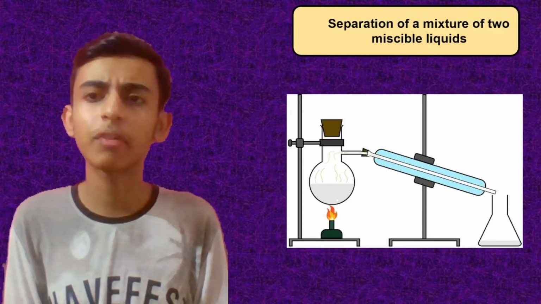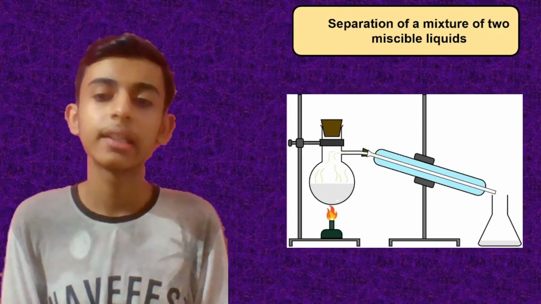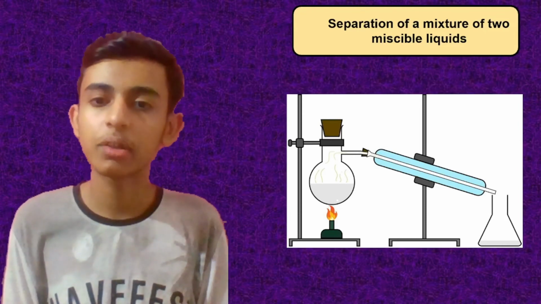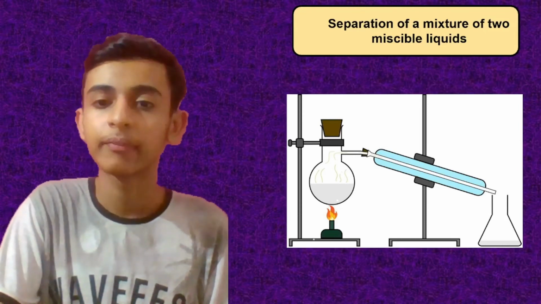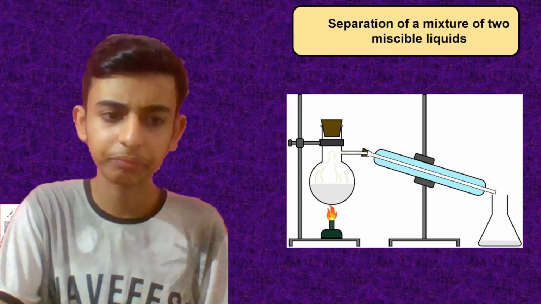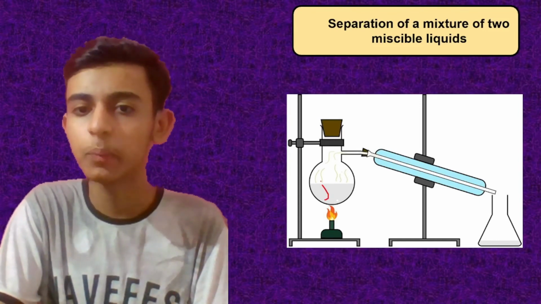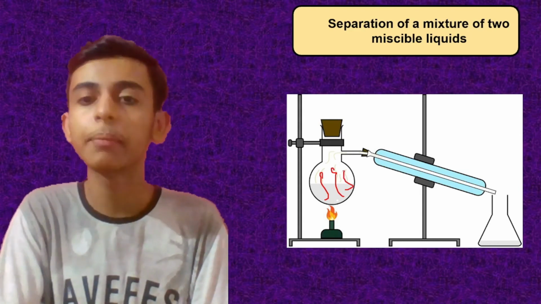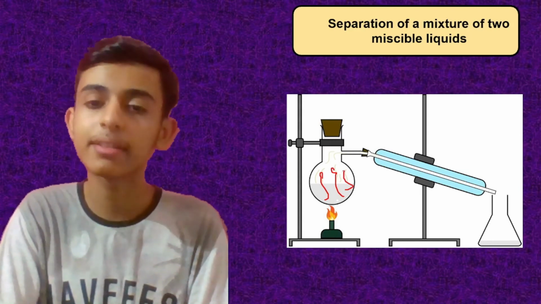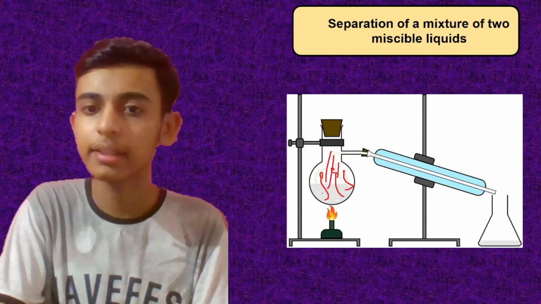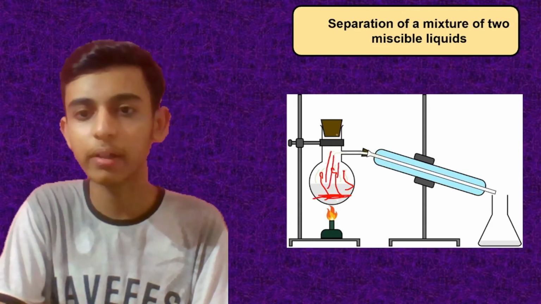Now the separation of a mixture of two miscible liquids. This is the diagram given in your NCERT. We have a distillation flask. See, we have a distillation flask over here. When we heat it, the liquid starts evaporating. The substance which has the lower boiling point will evaporate first. The other substance will remain over here.